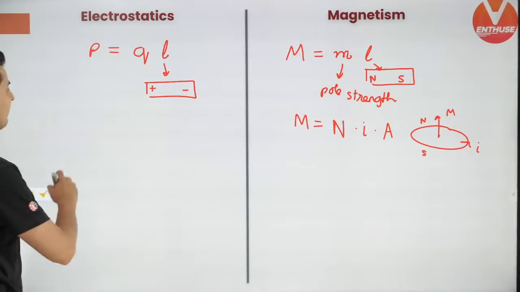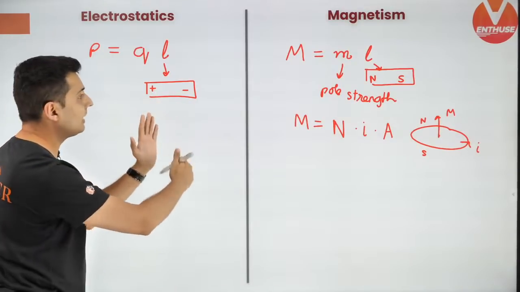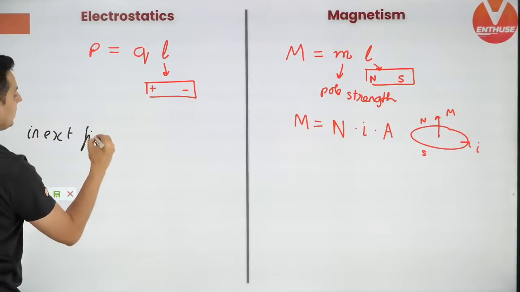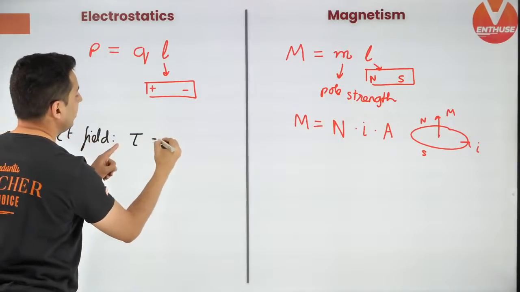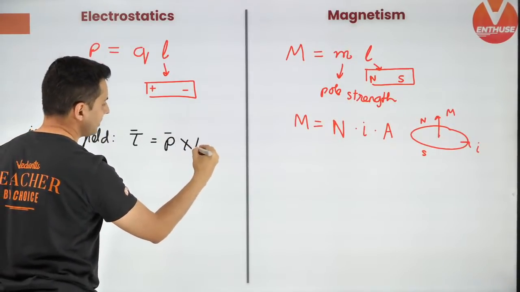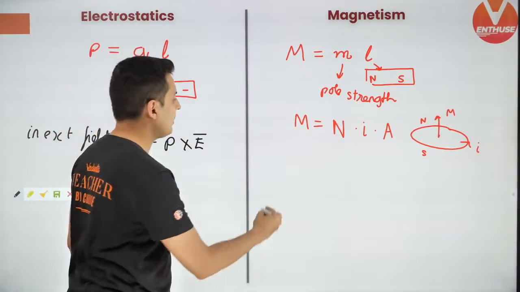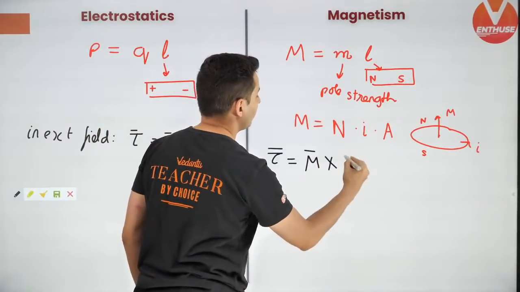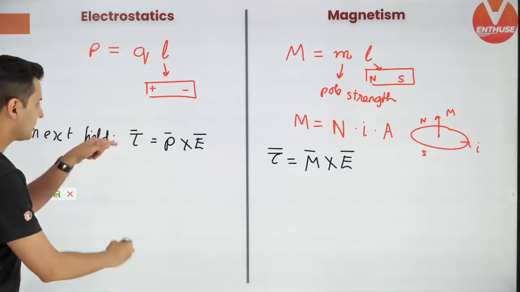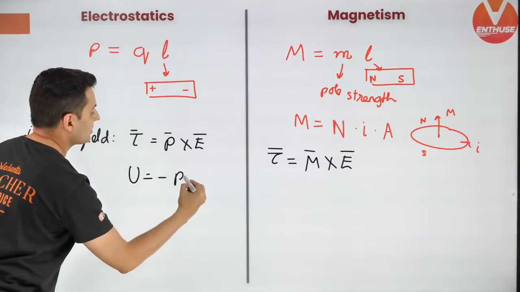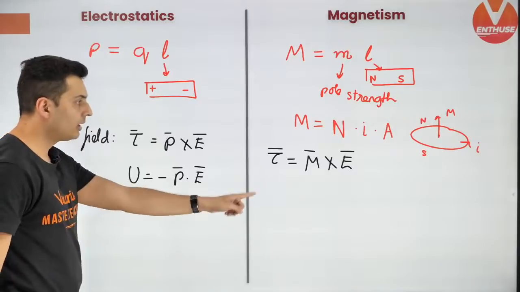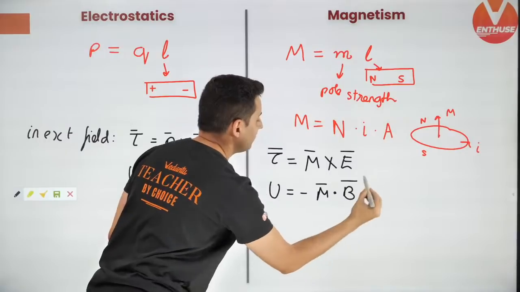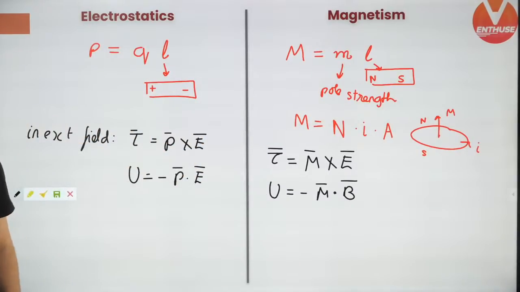Now, once you know dipole strength, understand if you place a dipole in an external field, there is a torque on the dipole and that torque is P cross E. Remember this. Same thing for magnetism, that torque on a magnet or an electromagnet is M cross B. Keep this in mind. Next up, the potential energy is minus P dot E. It's a dot product. And in magnetism, it is again minus M dot B. Keep this in mind. Okay, you can see the formulas are very, very similar.